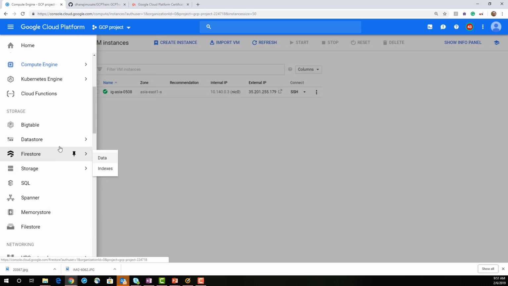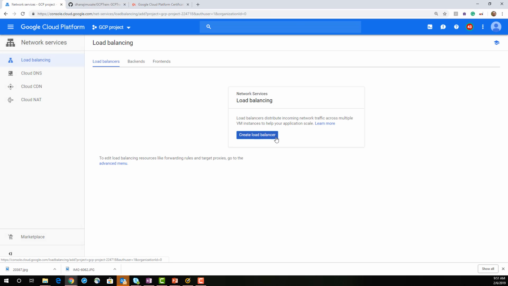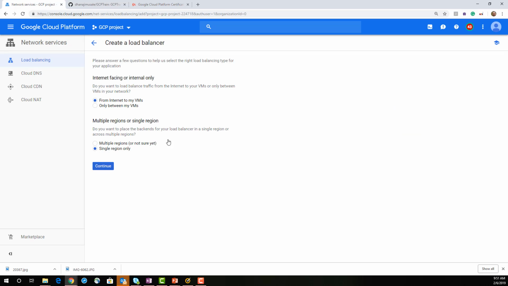To create an SSL or TCP load balancer, you go to network services, load balancing, and create load balancer, and that's where you choose either TCP or internal. The SSL proxy or TCP proxy are external, and you can have it either single zone or multi-zone.